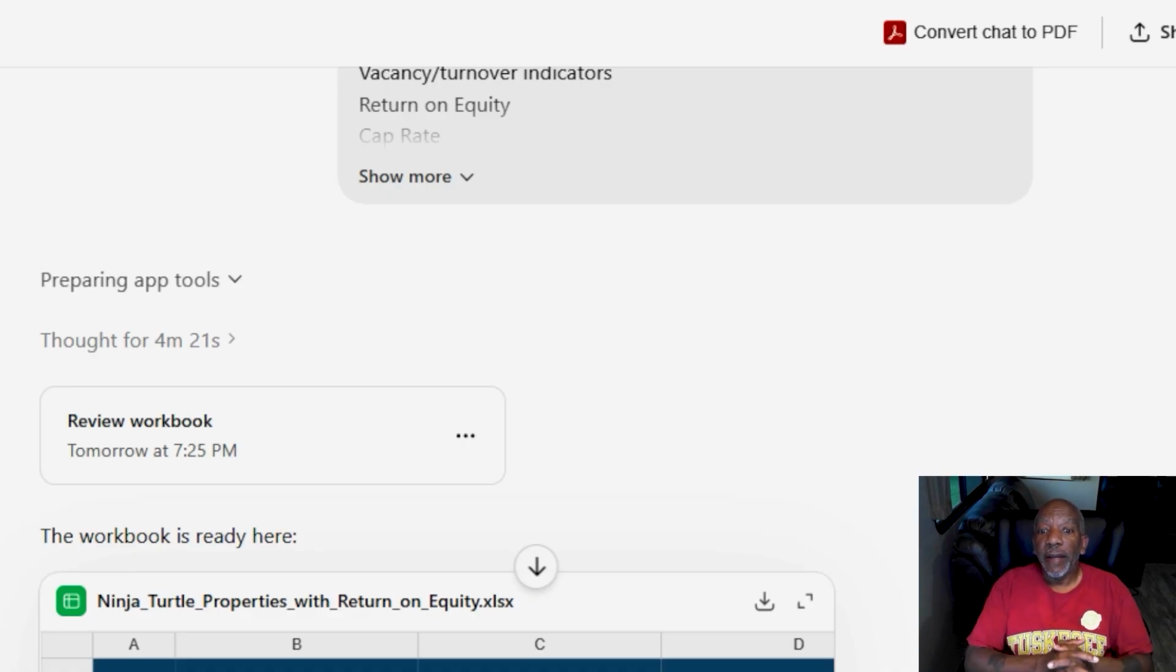And so this is still going. So it's telling me to review the workbook. And so I will review this workbook, and I will come back and have another screen that tells you whether or not this workbook really worked.